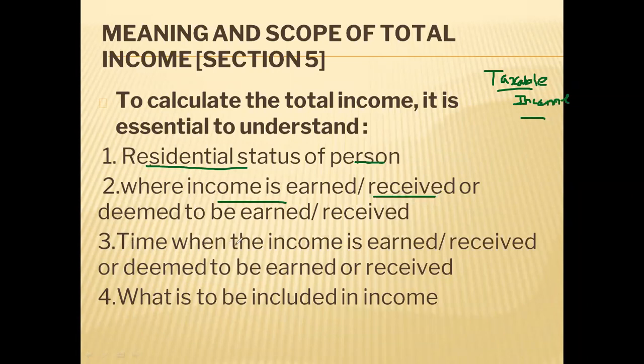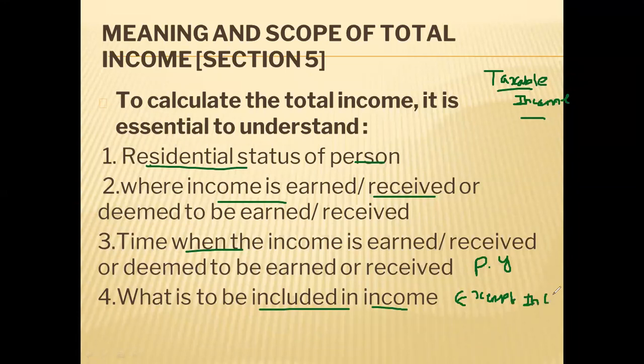Third, you should know when the income is received, whether it is received in the previous year or not, that you should know properly. And whether that income is an exempt income or not, that you should understand properly. Exempt income are those incomes on which tax is not payable.